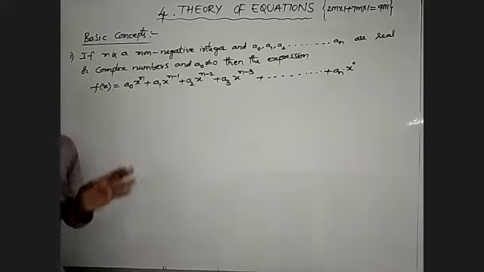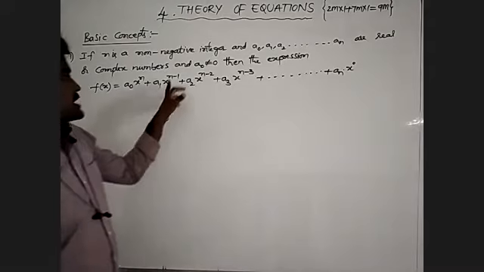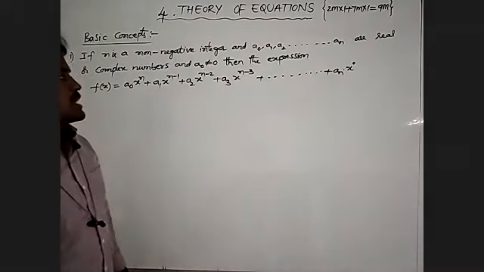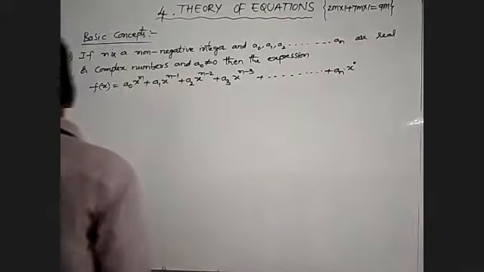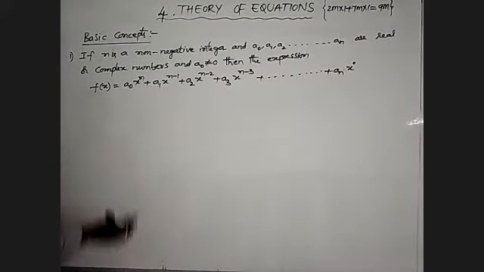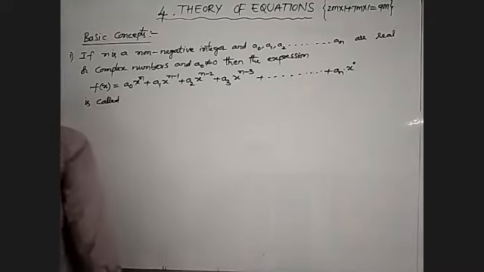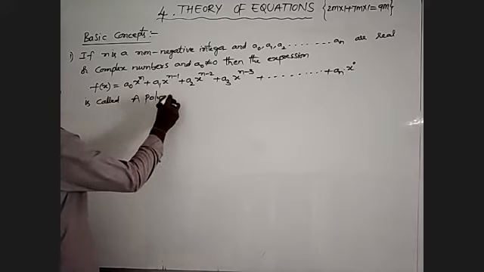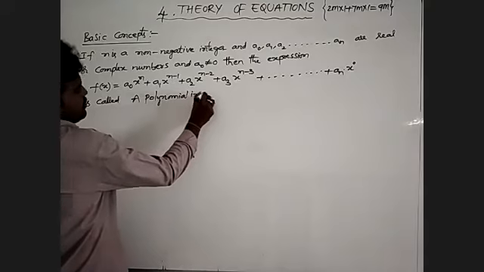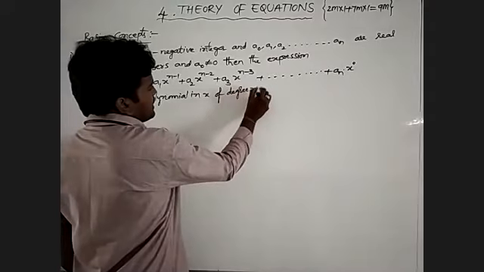Given a polynomial of the form f of x is equal to a0 x power n plus a1 x power n minus 1 plus a2 x power n minus 2 plus a3 x power n minus 3 and so on plus an x power 0, we will write. This is called a polynomial in x of degree small n.